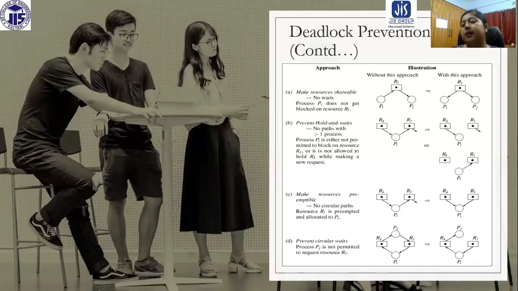For example, suppose this RK is a resource which is required for reading data, and this is a resource which is required for writing or updating. When RK is required for reading, suppose a value is read by PI, and before writing we always require a reading. Now PJ wants to write on that.